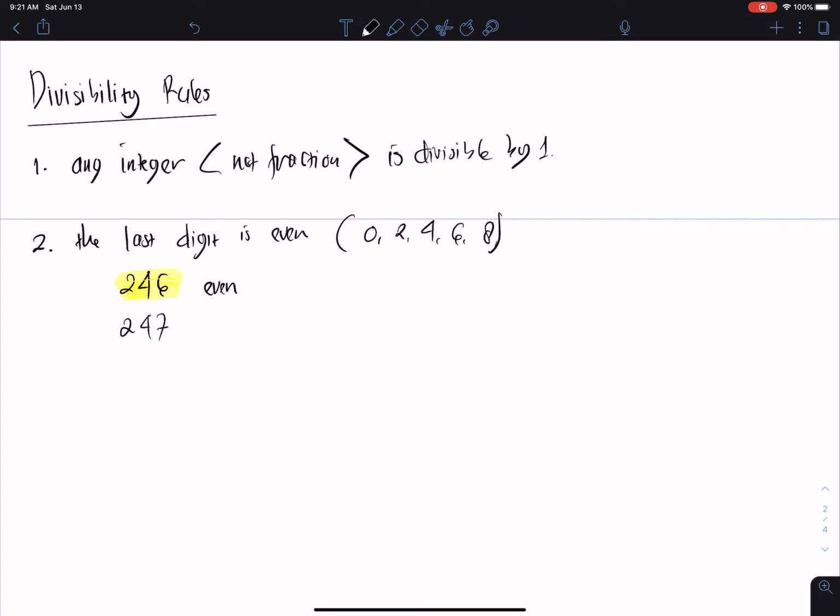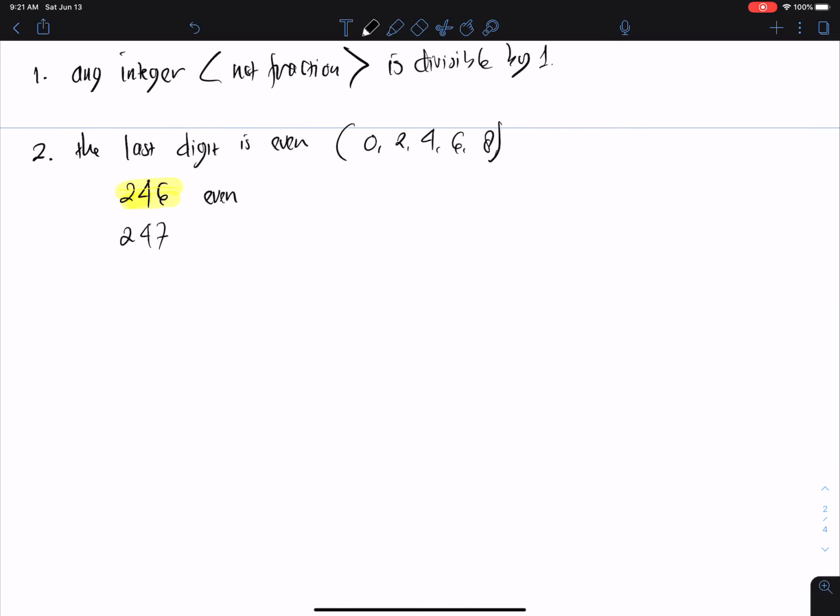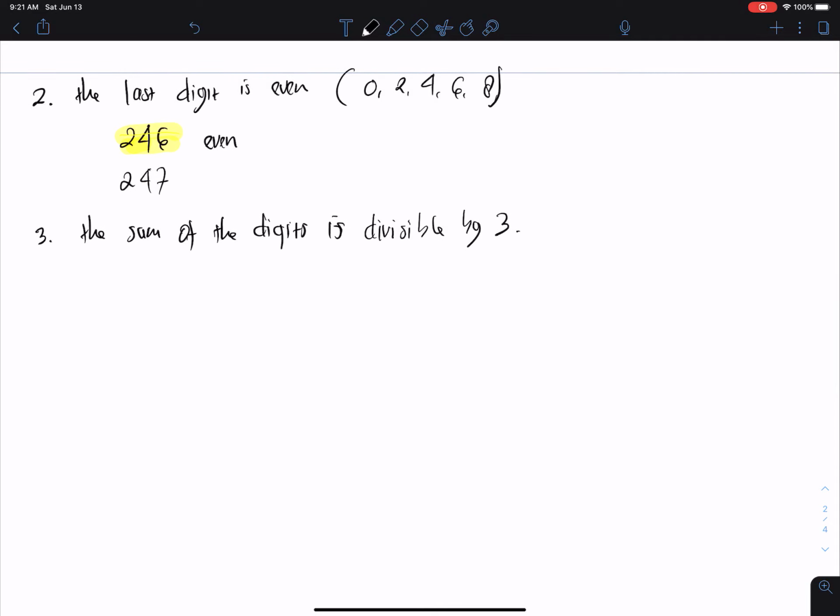Okay, and then as we saw earlier, the sum of the digits is divisible by 3. This is what we call the rule of 3. So if the sum of the digits is divisible by 3, we can check whether that number is divisible by 3 or not. As an example, we try 381.